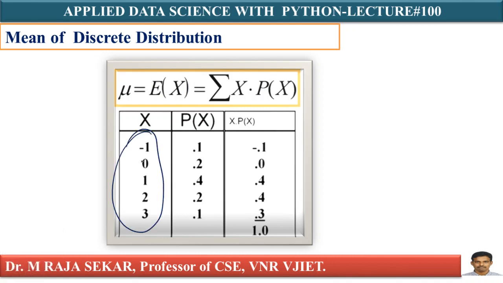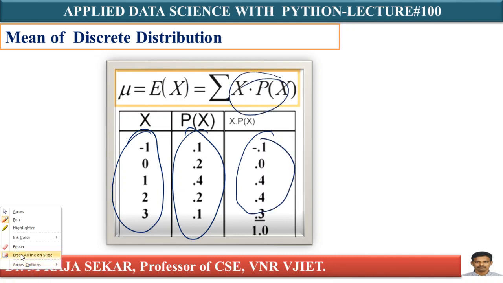Same, one more problem. These are the x values. This is p of x. How can I calculate mu or the first expectation? X into p of X: minus 1 into 0.1, minus 0.1; 0 into 0.2, 0; 1 into 0.4, 0.4; 2 into 0.2, 0.4; 3 into 0.1. Just add all these so that you get the sum of x into p of X equals mu, isn't it?